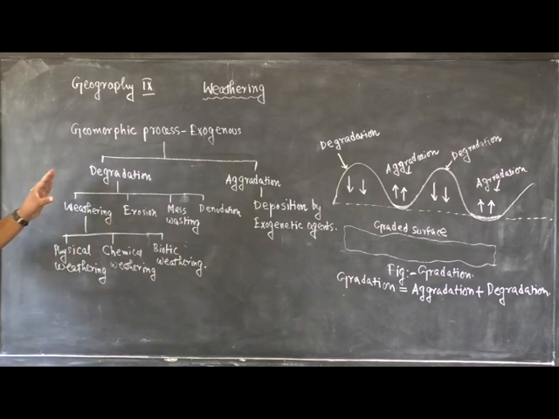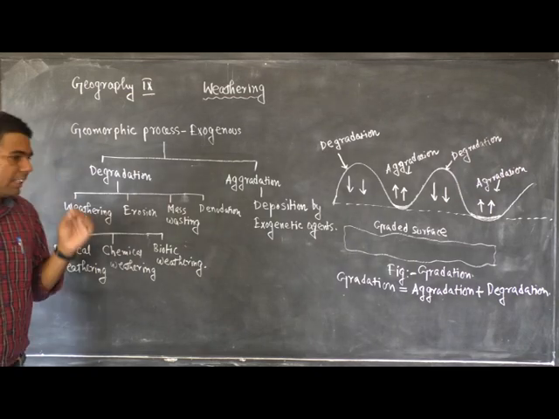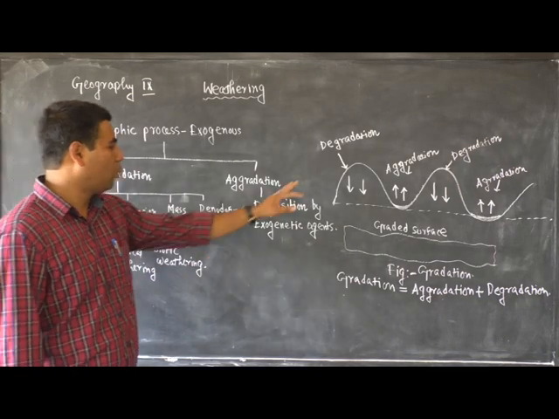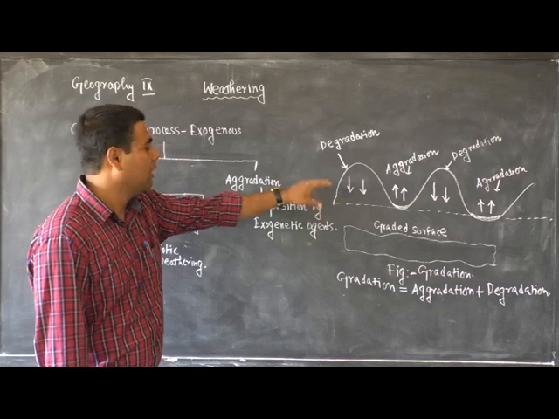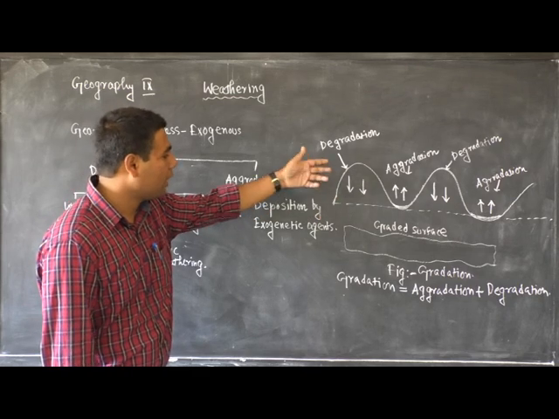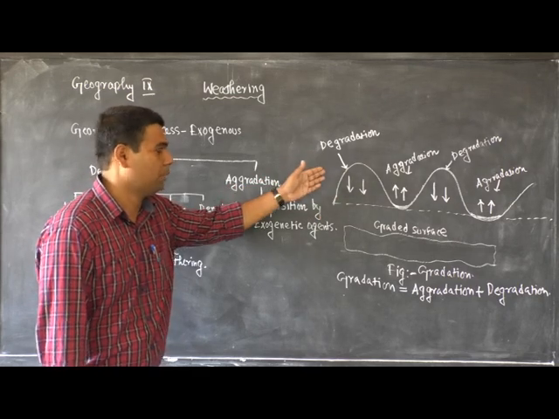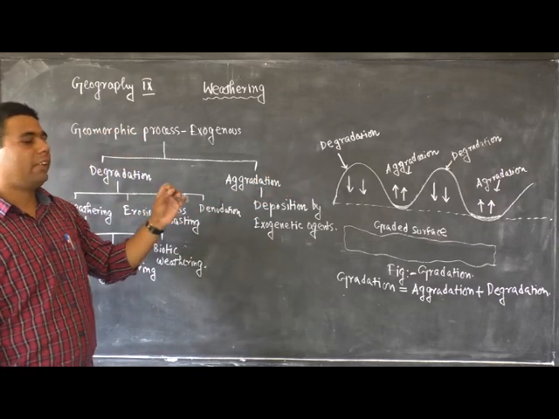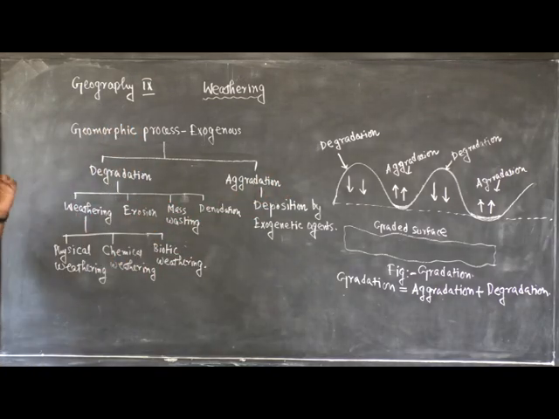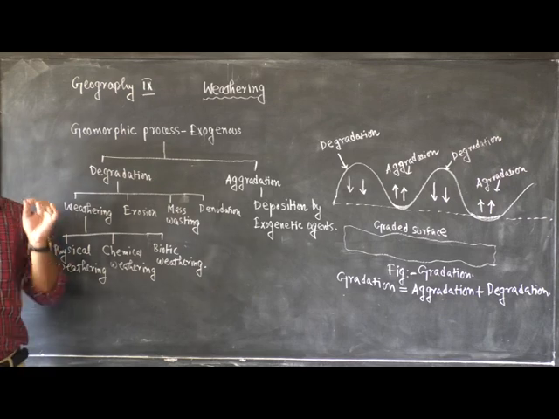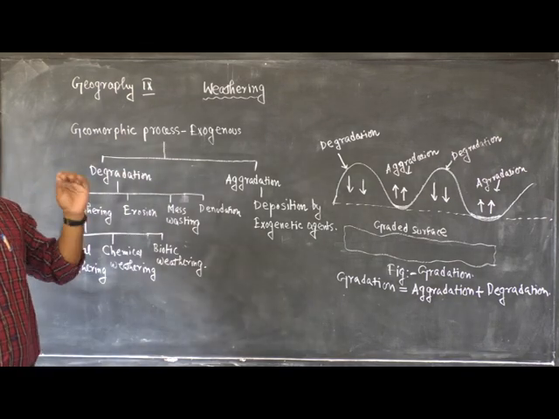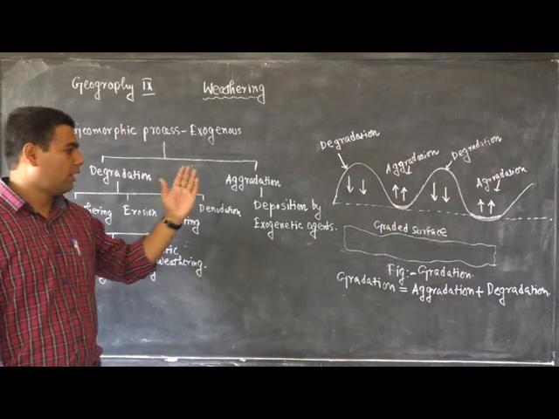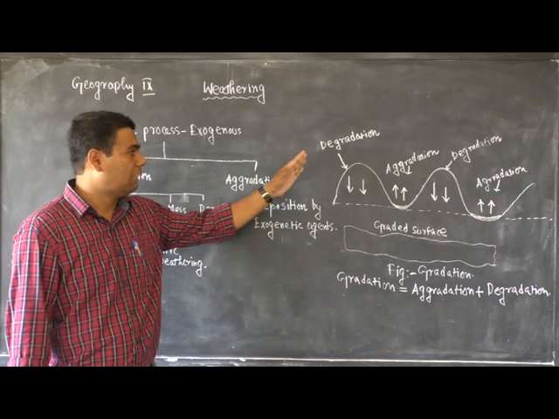What is degradation? Degradation is the process by which the exogenetic agents decrease the height of the high altitudinal lands of the earth surface. Or we say it in other words, the process by which the high elevated landmass is decreased in height is called degradation.